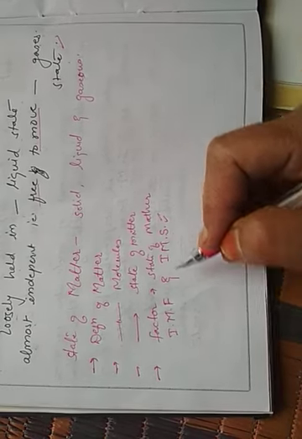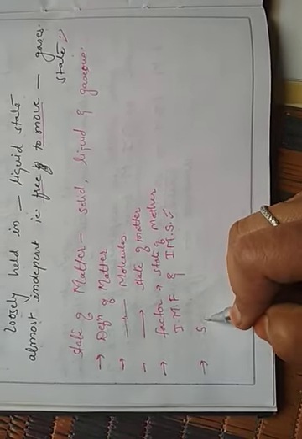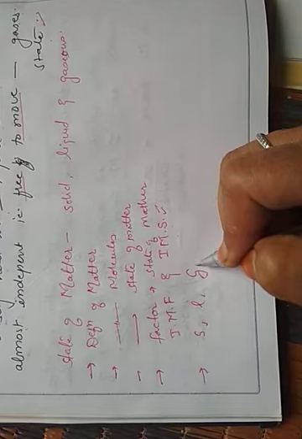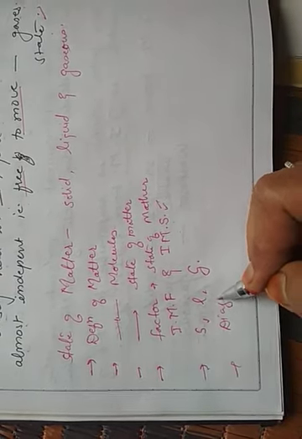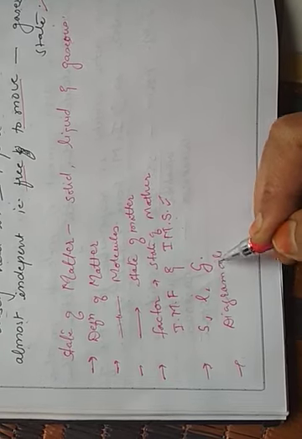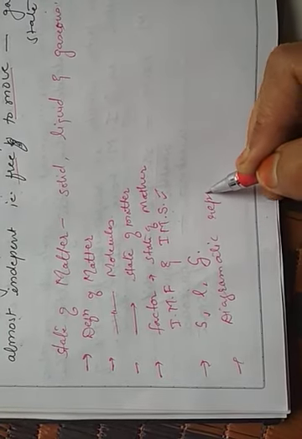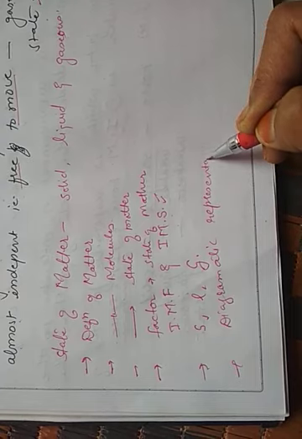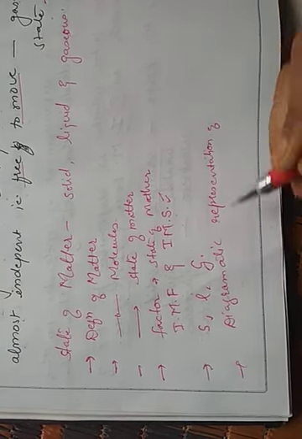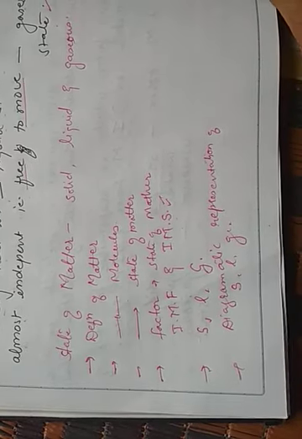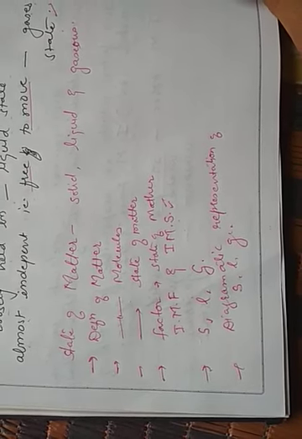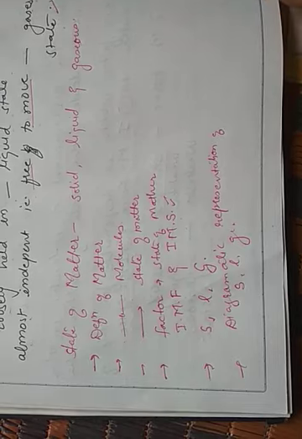Then how they differ in solid, liquid and gaseous states, and the diagrammatic representation of solid, liquid and gaseous states. All these points can be asked in the exam in the form of different questions.